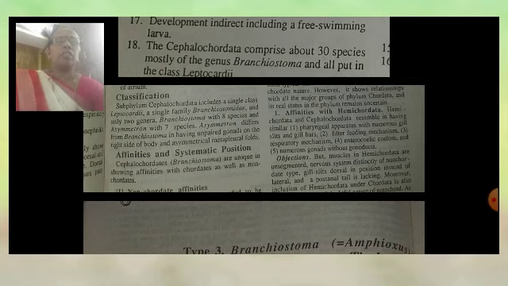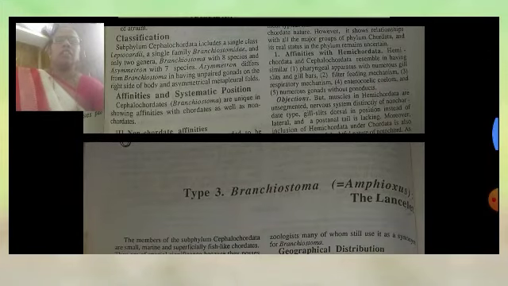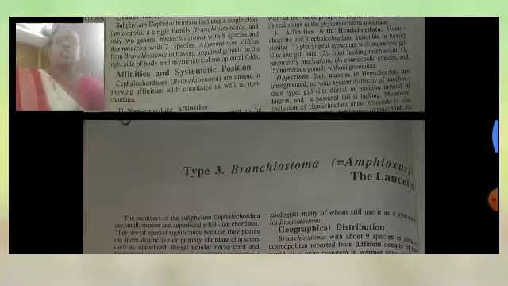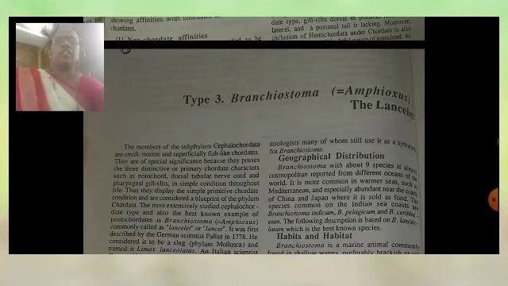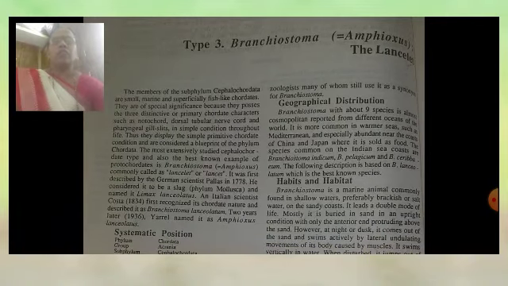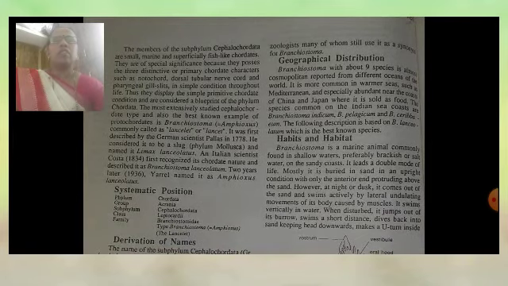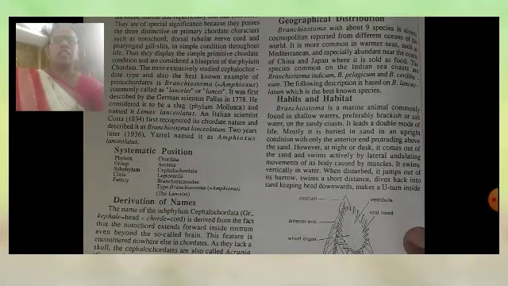Asymmetron differs from Branchiostoma in having unpaired gonads on the right side of the body and an asymmetrical metapleural fold. In very short, in classification, the subphylum Cephalochordata includes only one single class. Its example is Branchiostoma, also commonly called Amphioxus. Generally, the members of the subphylum Cephalochordata are very small and fish-like. All these characters are found in Branchiostoma.